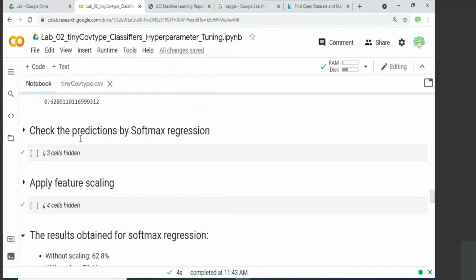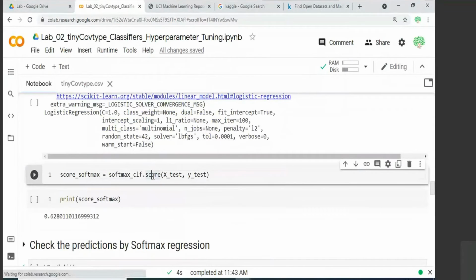So once you train this, after training it, you can call this function score using your testing data set, 20% testing data set. When you call this score function, what it is trying to calculate is how many of the samples are correctly classified. So this is a simple metric which is saying what percentage of samples are correctly classified. This is not related with confusion matrix or precision recall. This is a very simple estimate, from your testing data set, of how many of the samples are correctly classified.